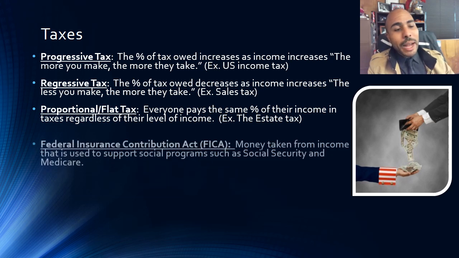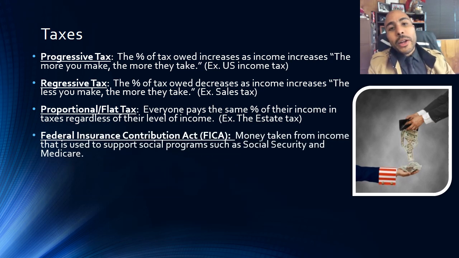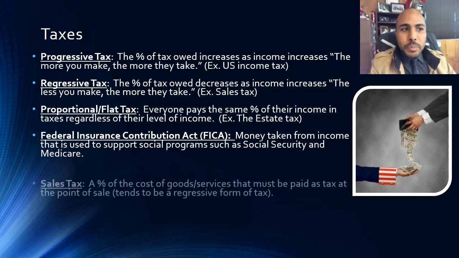the same. Now, next up, Federal Insurance Contribution Act, or FICA. What that is, that's money that gets taken out of your paycheck to fund Social Security and Medicare. Social Security and Medicare are programs that are designed to help people when they get older. And so while you're younger, you pay into these systems, and then when you're older, you get money out of the system. It's a kind of a transfer payment, but that's what FICA means.